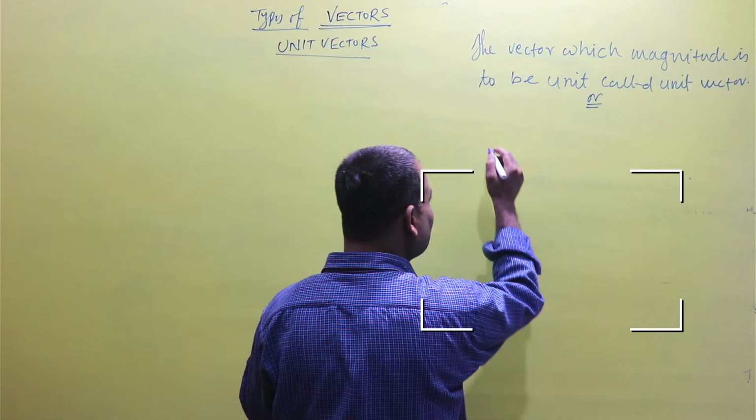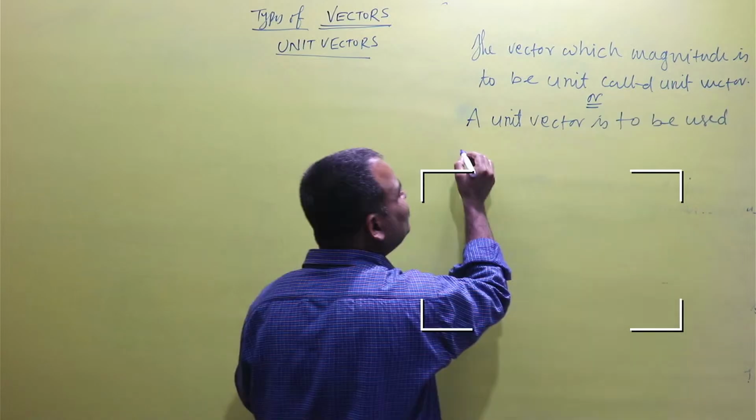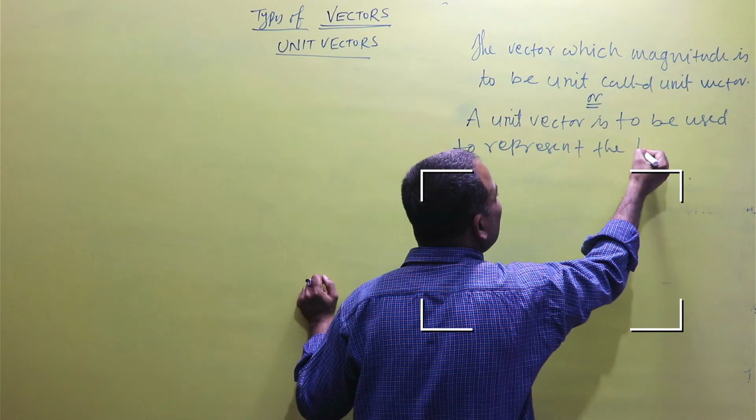A unit vector is used to represent the direction of another vector.